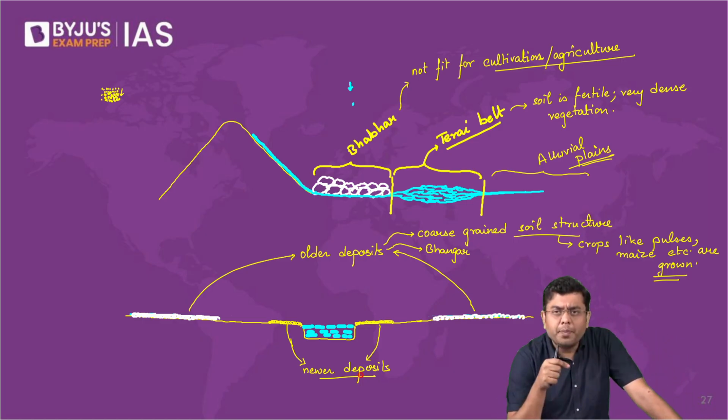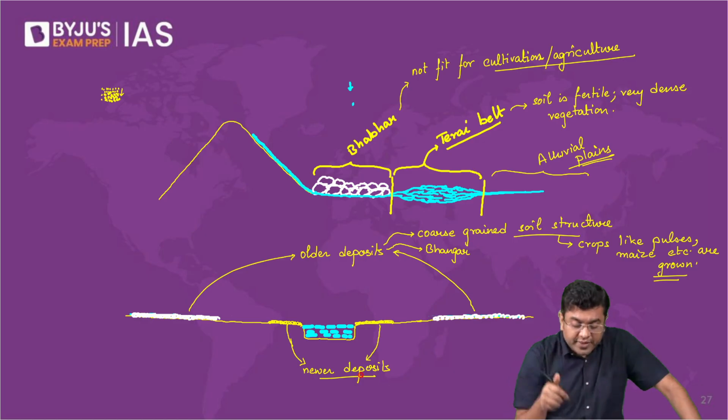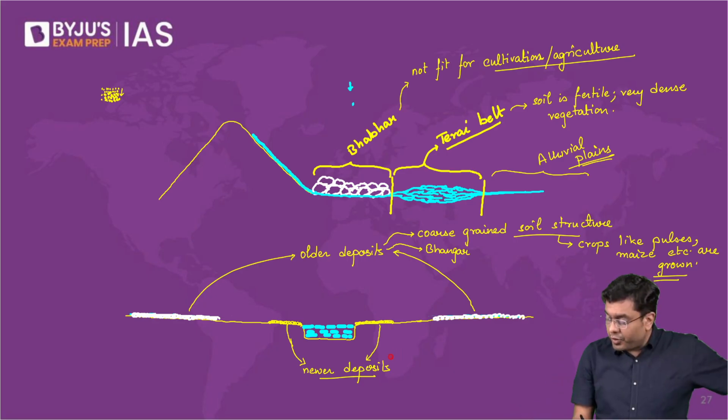They have been brought by the river immediately and deposited in the region. So the particle size is also small here, and they are very, very fertile at the same time. So these are very fertile. These are referred to as khadar.